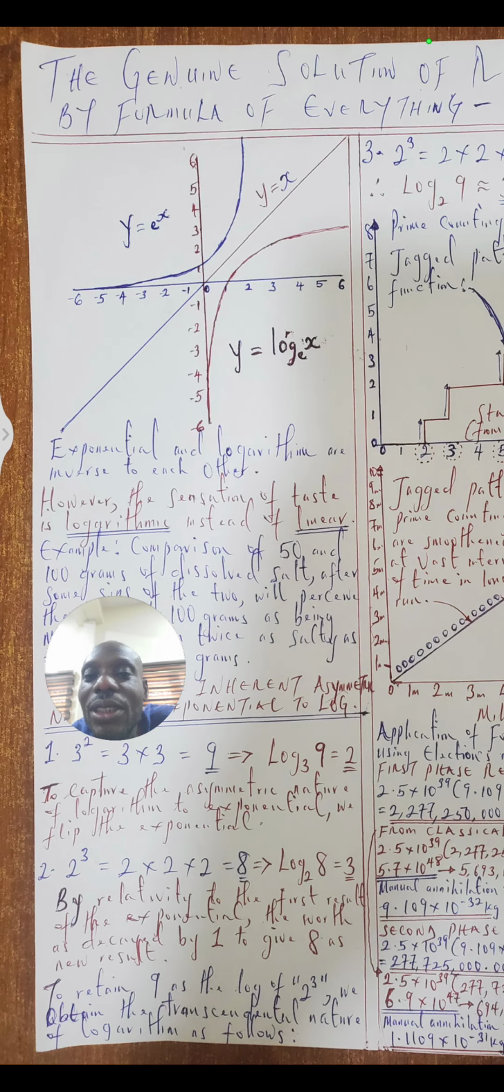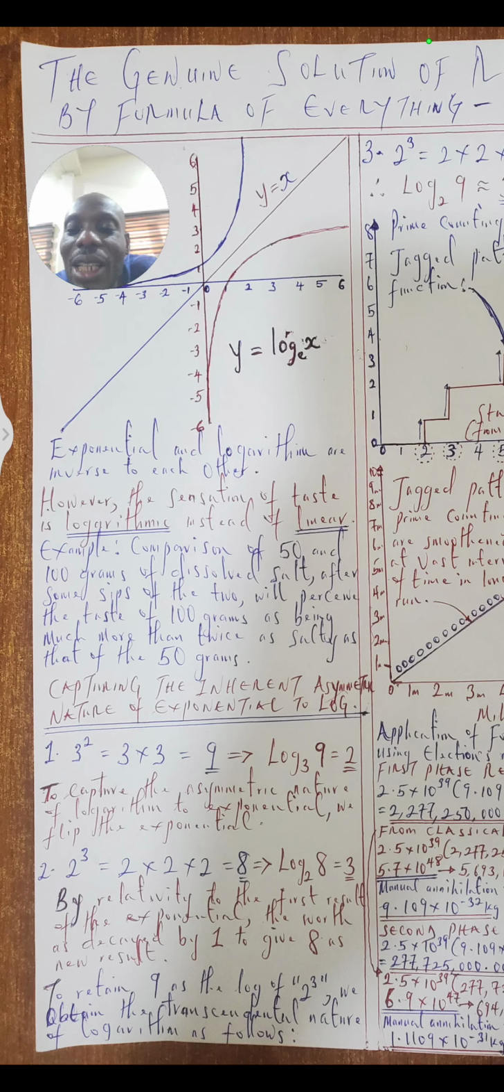So now I want you to look at this chart. We have the blue curvature to be y equal to e to the power of x, and then we have y equal to log x base e, which is the curvature of the red. So can we really say that these two curvatures are the same? So now we're going to see and capture the asymmetric nature of logarithm relative to exponential. How can we do that?